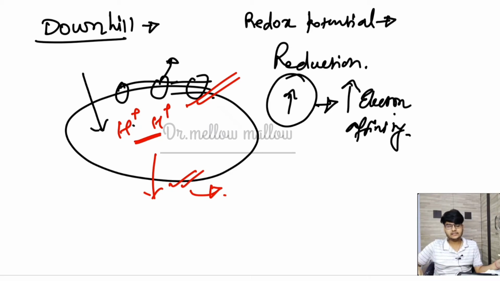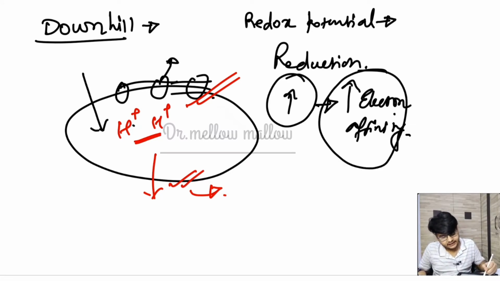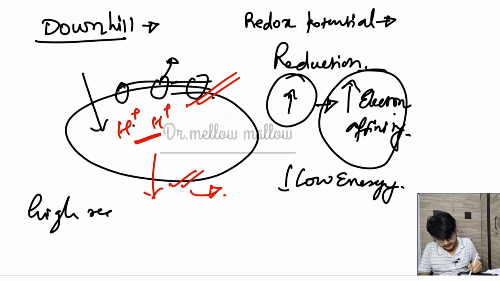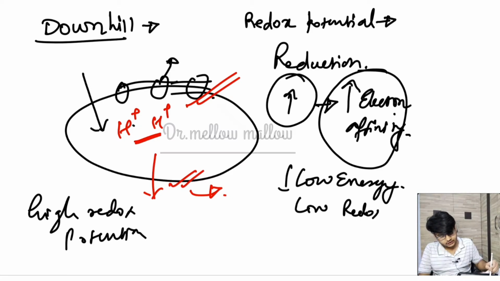So that means the particle has a very high tendency to attain low potential energy. That means if there is high electron affinity, that means low energy. In another way, I am just comparing it. For example, if there is a molecule having a high redox potential and another molecule having a low redox potential, then what will happen?